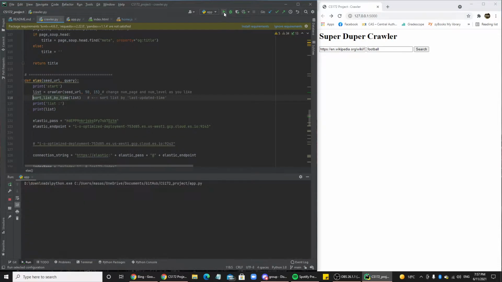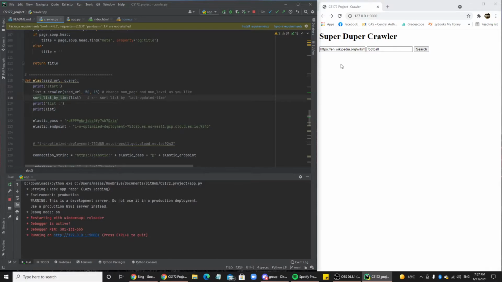Now we're going to rerun it again, this time sorting it as a priority queue. The priority queue sorts by the last time it was updated, so we'll see the differences from there. It should take a little bit longer to run because, again, it is sorting everything.